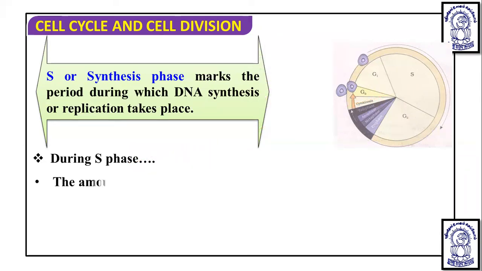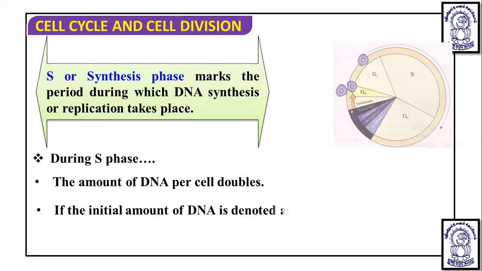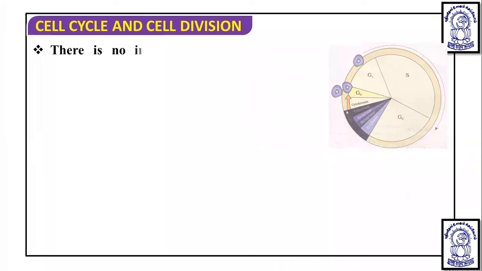Then what other things take place that we understand? If DNA replication occurs, the DNA content will increase. So the amount of DNA per cell will double. If the initial amount of DNA is 2C, then it will increase to 4C. Means if the initial amount is 2 picogram, then it is going to be converted into 4 picogram. Means the amount of DNA is going to be double.